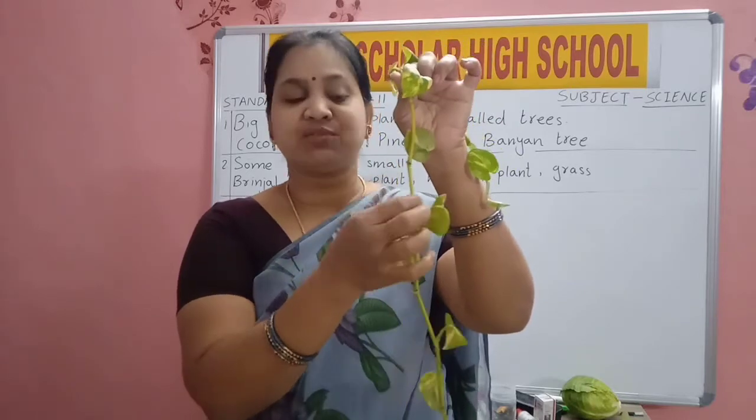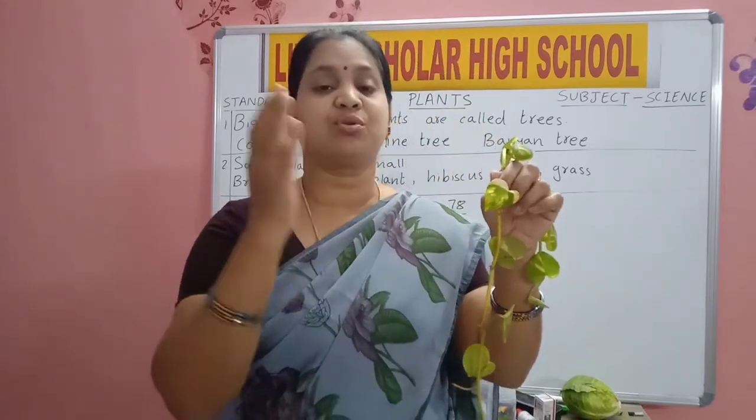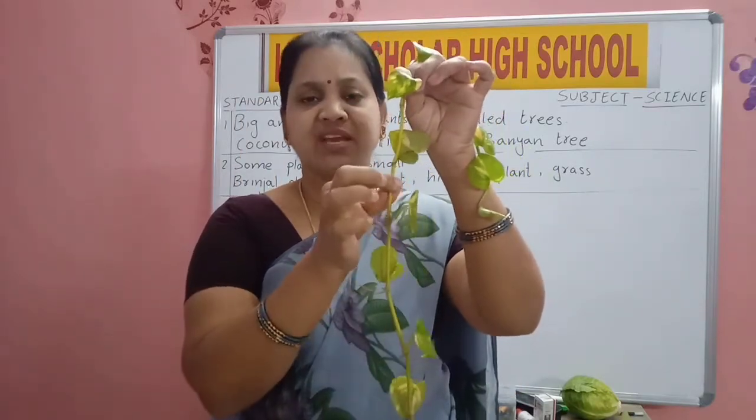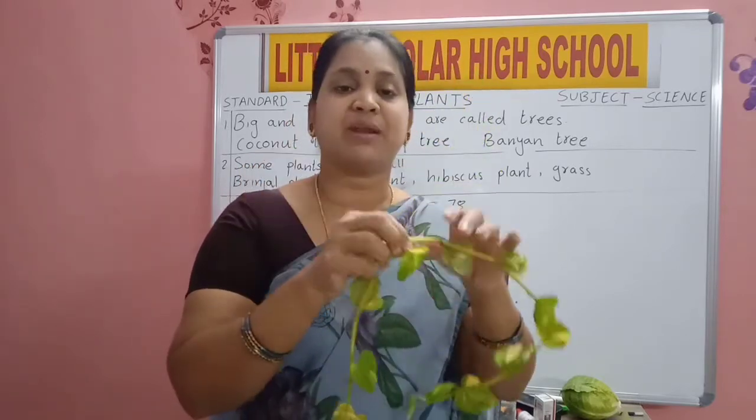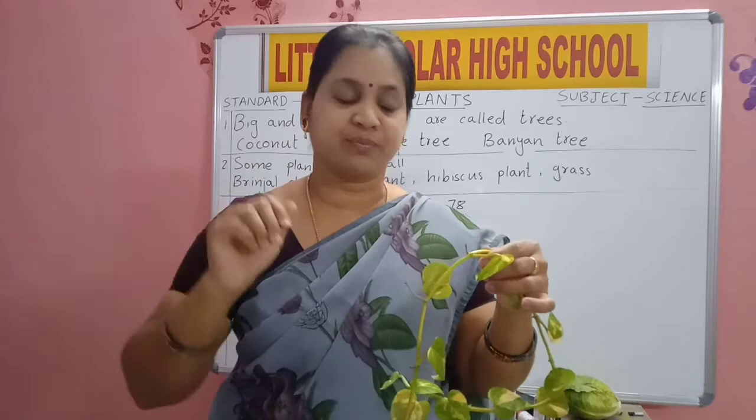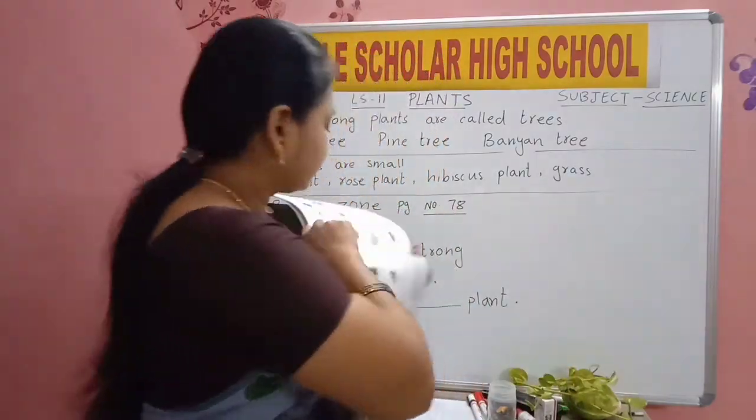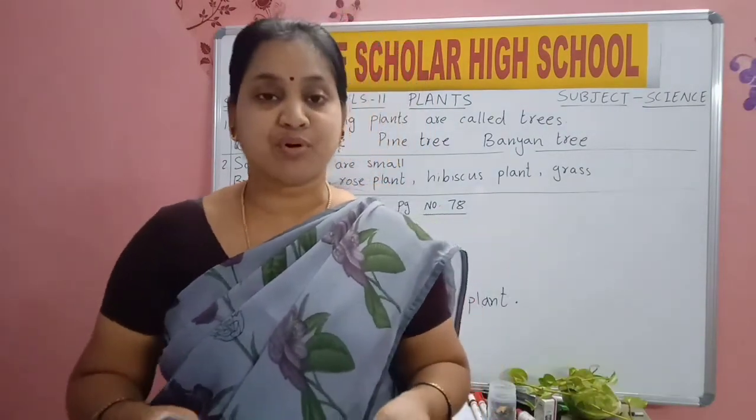Some plants which have weak stem need support to grow. They can't grow on themselves. This money plant also has a very weak stem, it needs support to grow. If we don't keep any support for this money plant, it will grow on the floor. Some plants need support to grow.